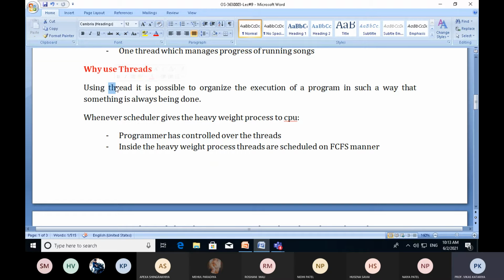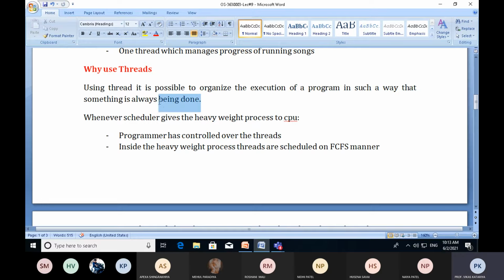Using threads, it is possible to organize the execution of a program in such a way that something is always being done. So the major significance of threads is providing better utilization and better throughput of the operating system.